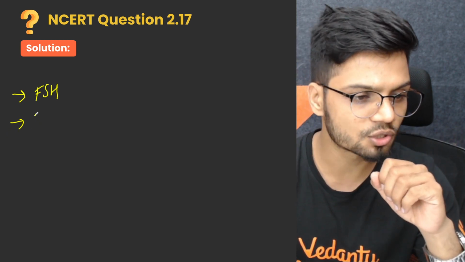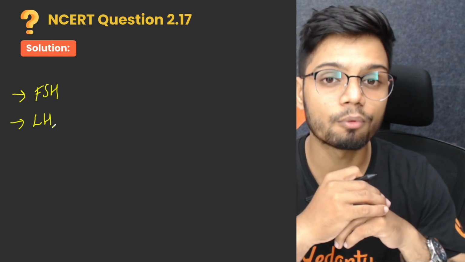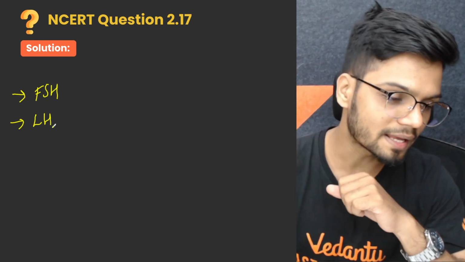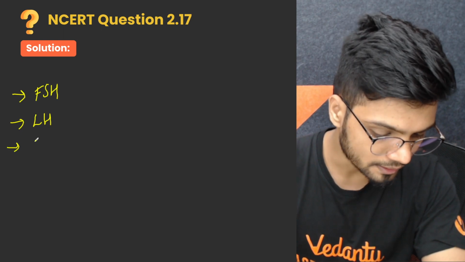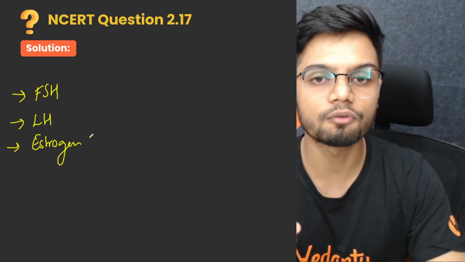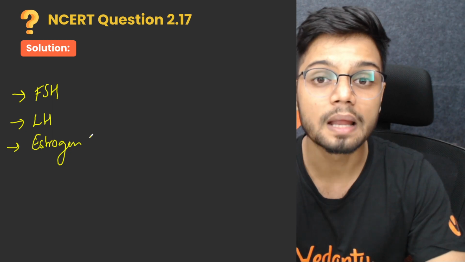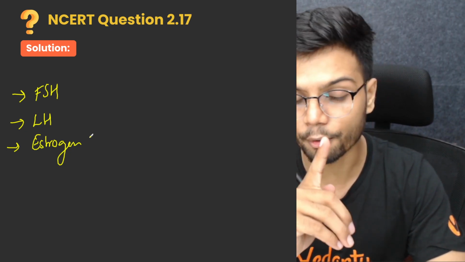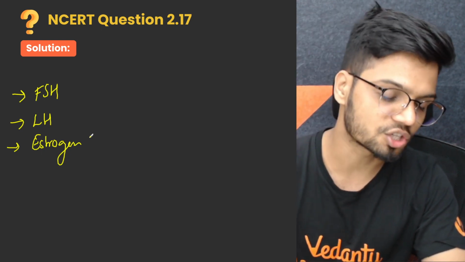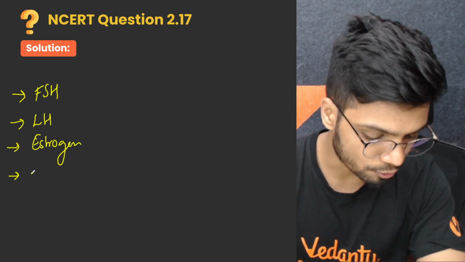The second hormone is your luteinizing hormone, also called as LH. Luteinizing hormone plays a very important role to make sure that the corpus luteum is maintained. The next hormone is estrogen. When we spoke about the development of follicles, all these follicles will initiate the release of estrogen, which helps in building up the endometrium. Very important role. The role of estrogen is to build up the endometrium to make it ready for implantation. The fourth hormone which is responsible for the menstrual cycle is your progesterone.